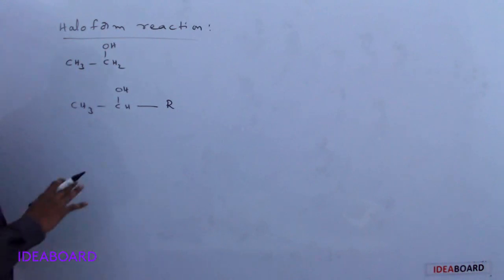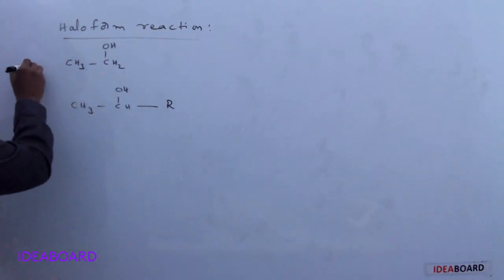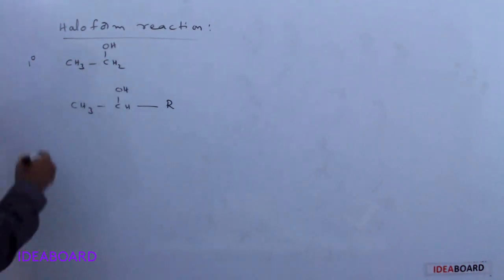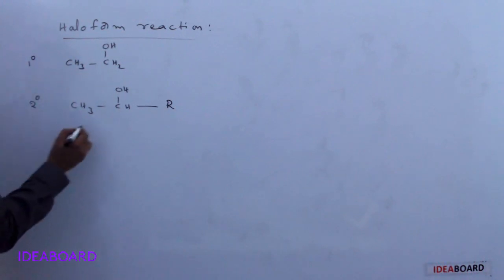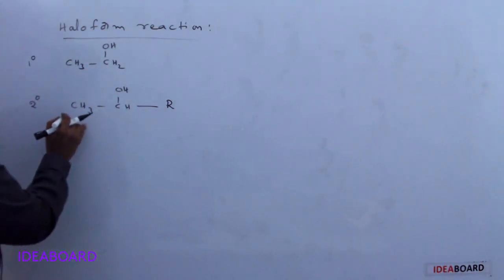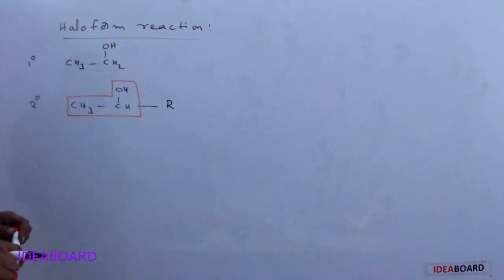Tertiary alcohols don't undergo the haloform reaction. So primary alcohol, only one, is undergoing it, and in the secondary alcohols any which contains this type of species CH3CHOH group undergoes this reaction.